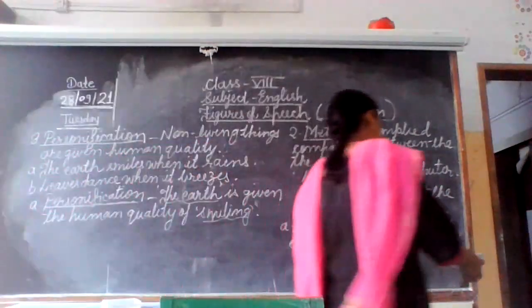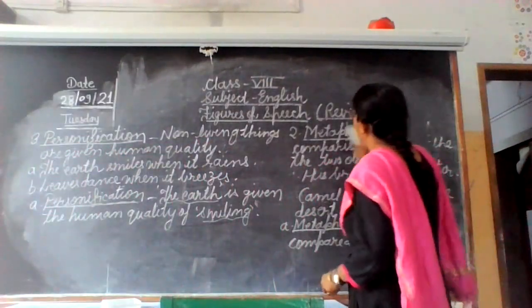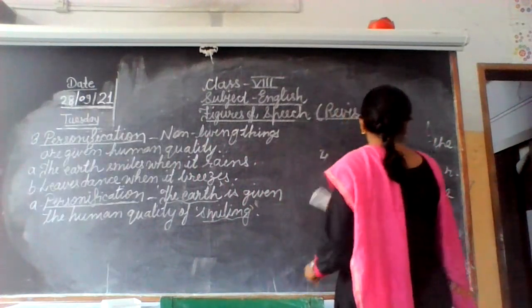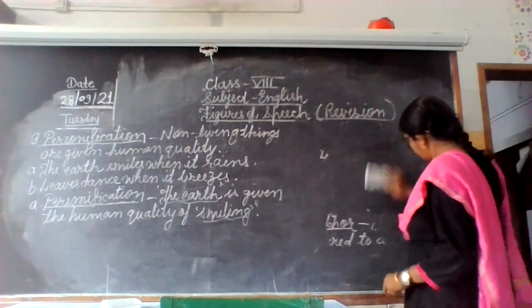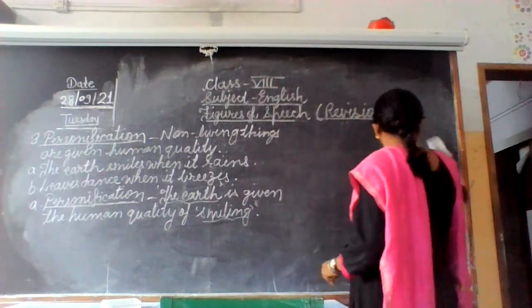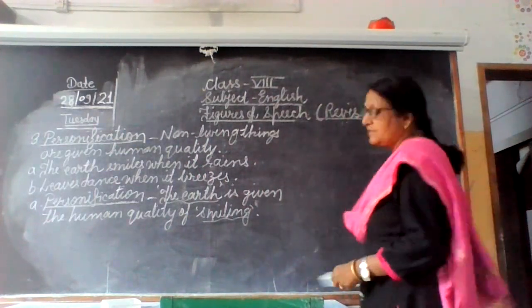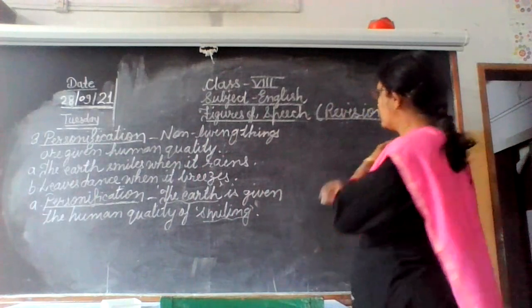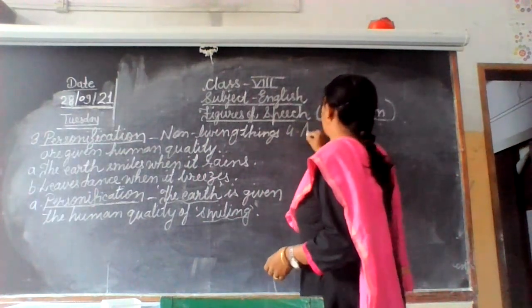The next figure of speech that we are going to see is the fourth one, apostrophe. Sometimes you may get this fourth figure of speech also, that is apostrophe.